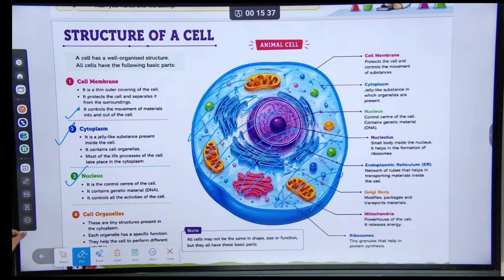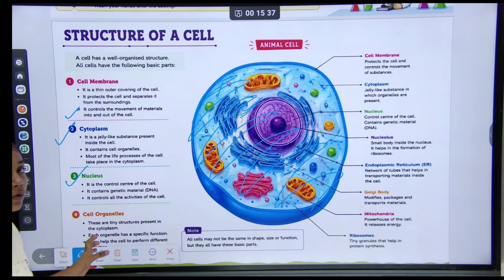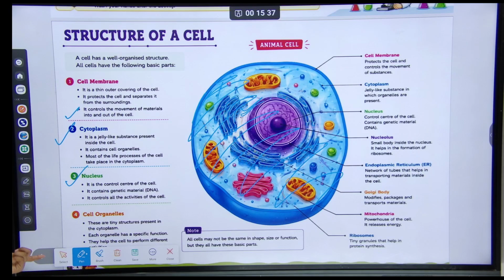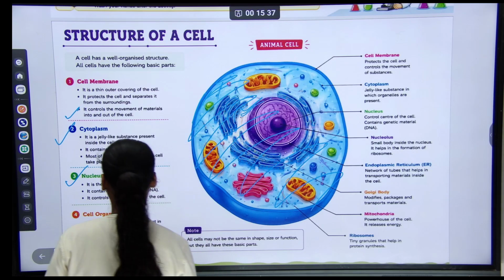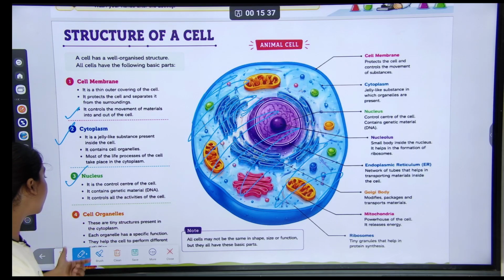Second, each organelle has a specific function. Third, they help the cell to perform different activities.